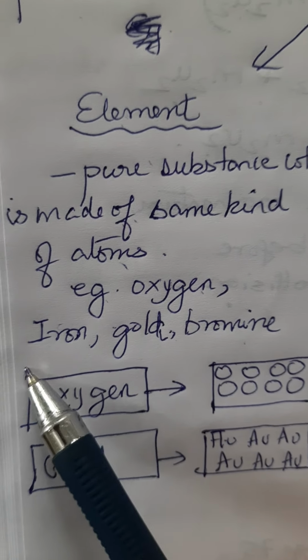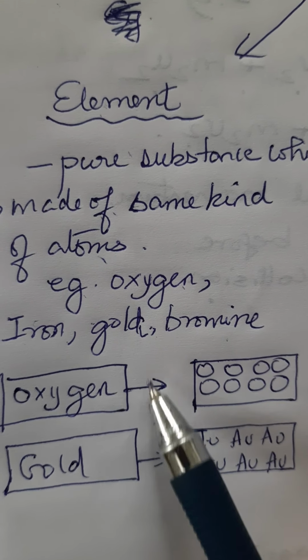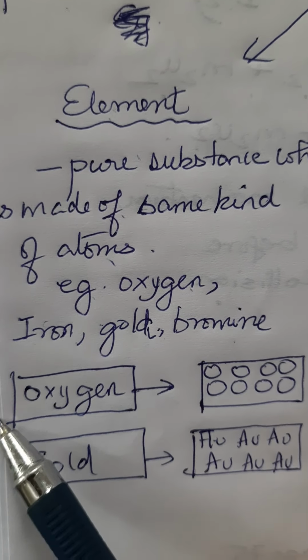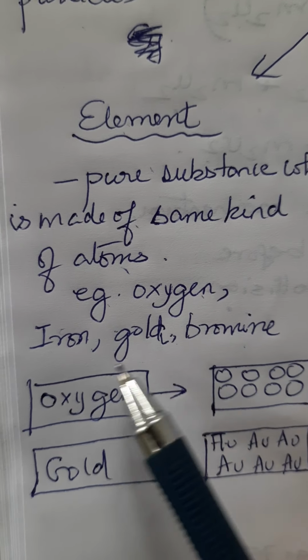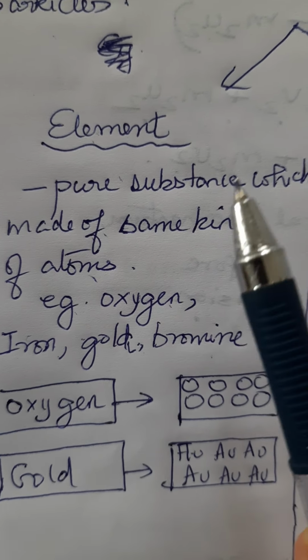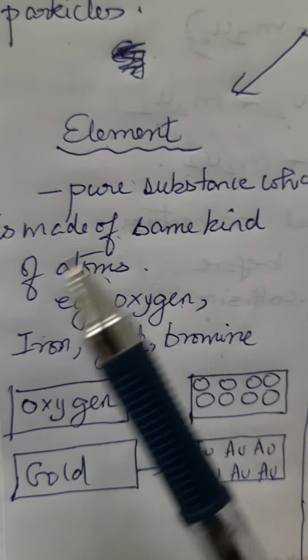Now, in a cylinder of oxygen, we will see that it is made up of the same kind of atoms, or one kind of particles, that is oxygen atoms. Here you can see that all the oxygen atoms are of the same kind in a cylinder of oxygen. So a pure substance is made up of the same kind of atoms.